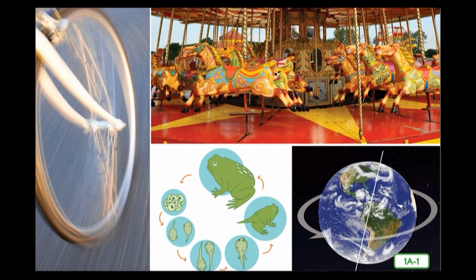Just like you can pick any part of the circle to be the starting point, we choose one part of each natural cycle to be our starting point. This makes it easier to talk about all the parts of the cycle. The most important thing to remember is that cycles always come back to the chosen starting point before starting over again.